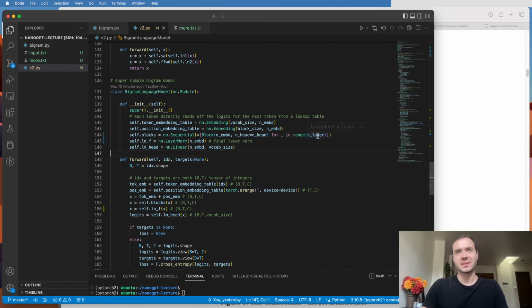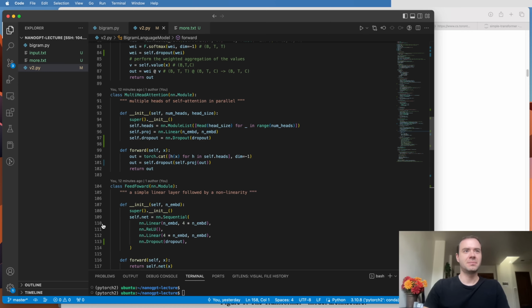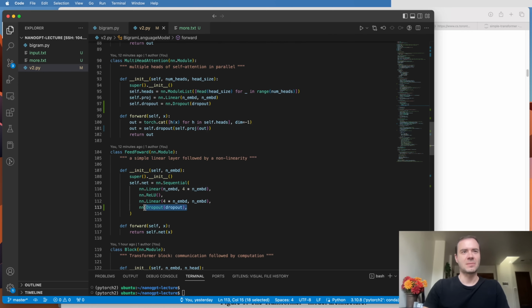So I introduced this variable called nLayer, which just specifies how many layers of the blocks we're going to have. I create a bunch of blocks, and we have a new variable, number of heads, as well. I pulled out the layer norm here, and so this is identical. Now, one thing that I did briefly change is I added dropout.